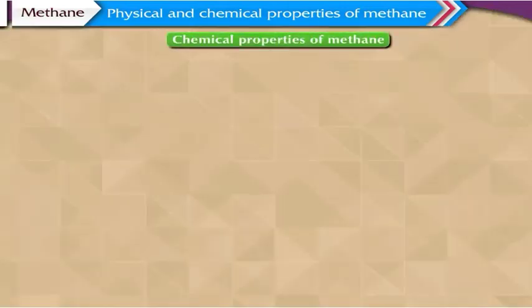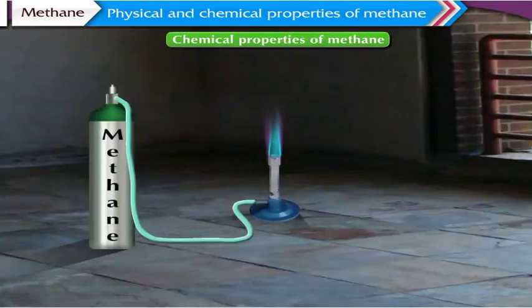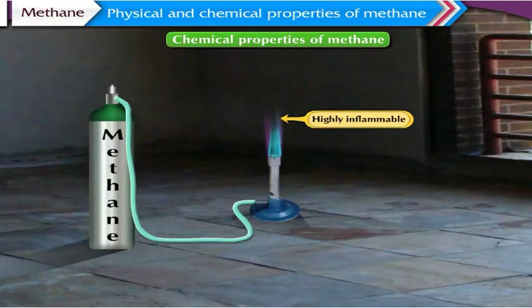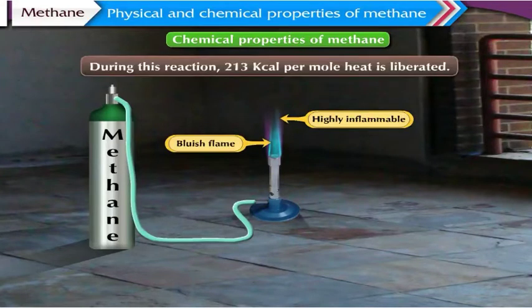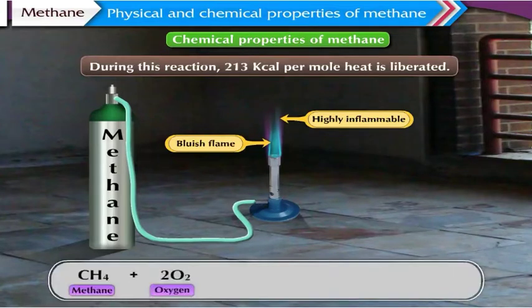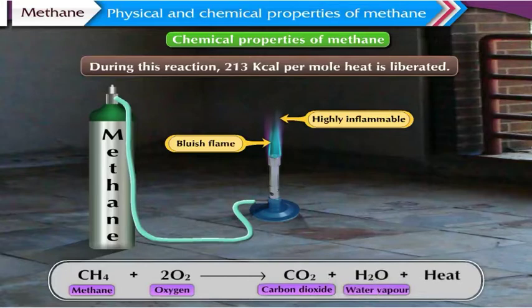Chemical properties of methane. 1. Methane is highly inflammable. It burns completely by reacting with oxygen to give a bluish flame. During this reaction, 213 kilocalories per mole of heat is liberated. Let us see the reaction. Methane reacts with oxygen to give carbon dioxide, water, and heat.